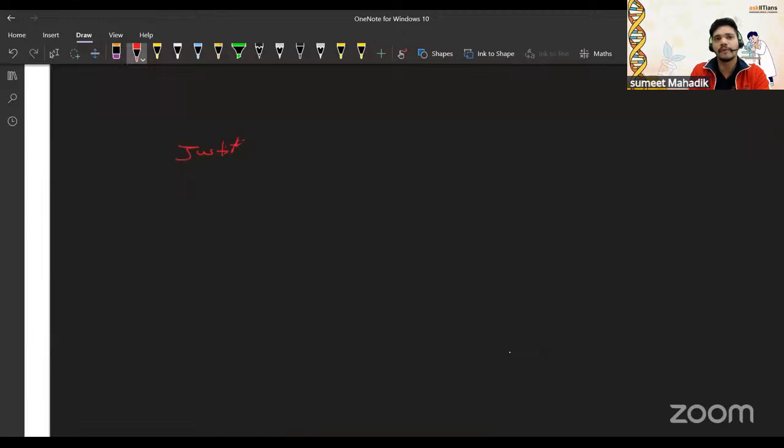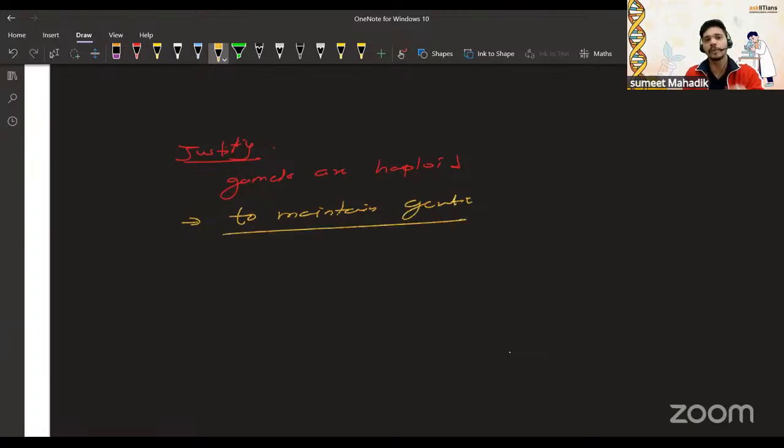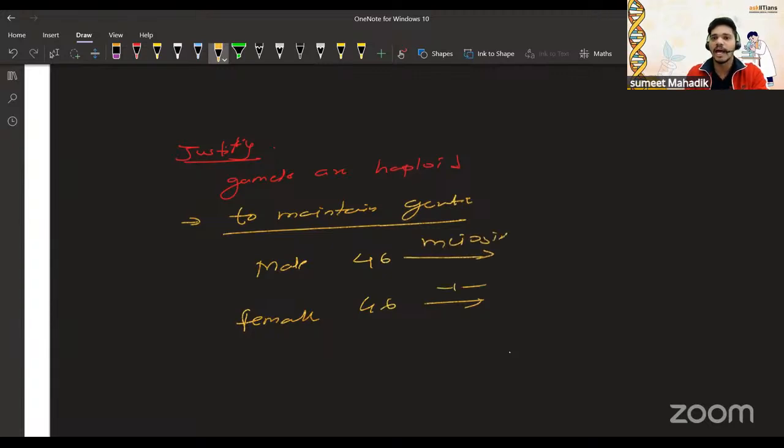Okay, justify why gametes are haploid. Your answer should be to maintain genetic stability. Why? Because in the case of humans, we know that the male and the female have a total of 46 chromosomes, but they undergo meiosis. Very good, meiosis, and they will form 23 chromosomes. So there will be formation of the 23, haploid. This stage is called haploid, right?